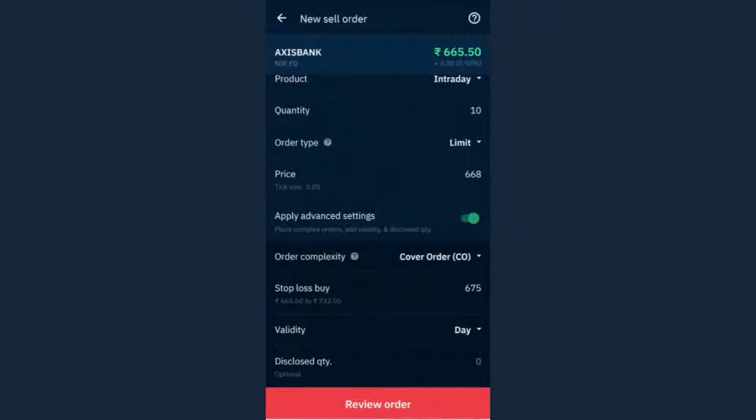So cover order basically means that whenever you are buying or selling, even before buying or selling, specify the stop loss, that if the order gets executed, then what is your stop loss? So I have placed the limit order for 668 rupees to sell those shares, right? If I am able to sell those shares, what will be my stop loss? That is cover order. Specify the buying or selling price and specify the stop loss also right now only. So if I place 675 rupees as stop loss buy right now, I won't have to place a stop loss order separately, right?